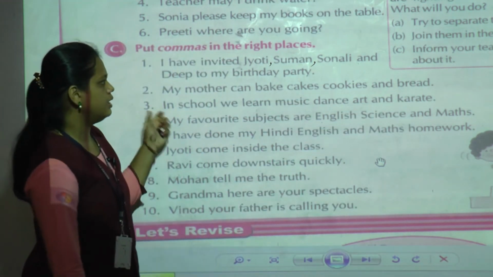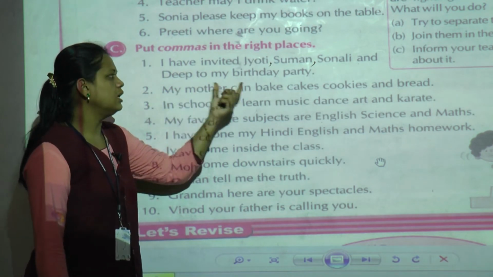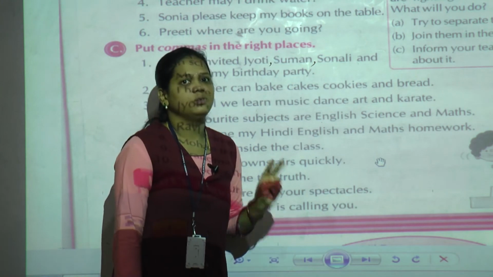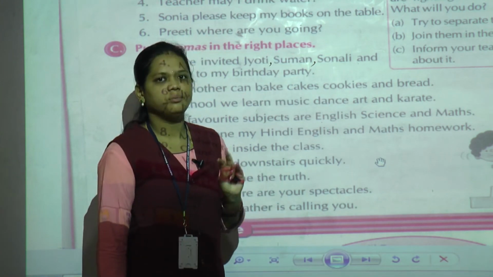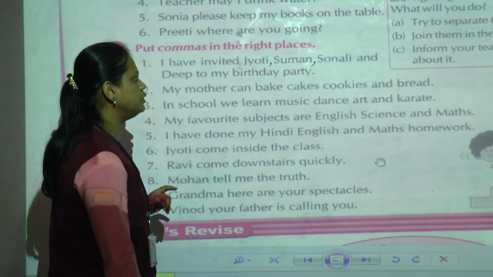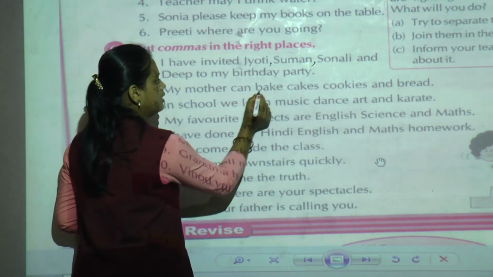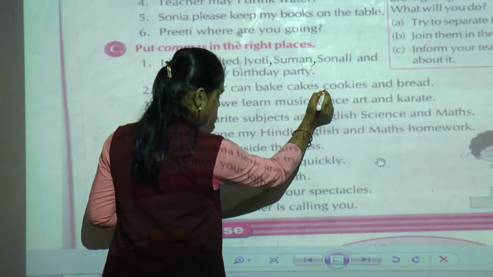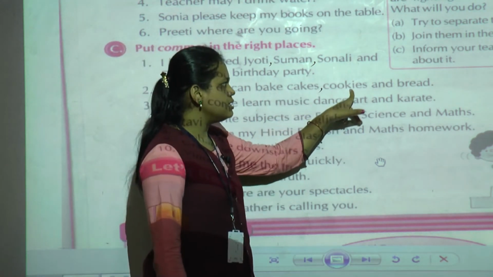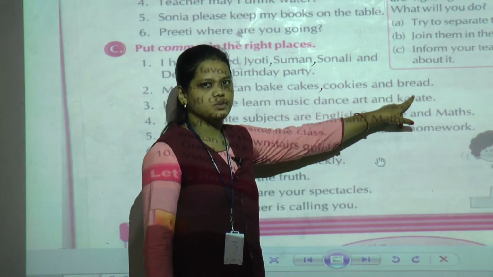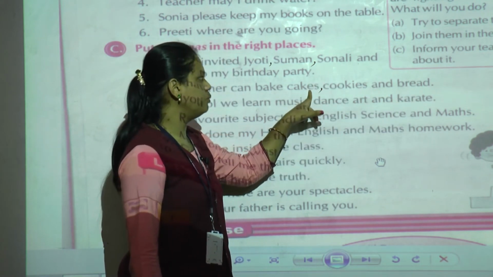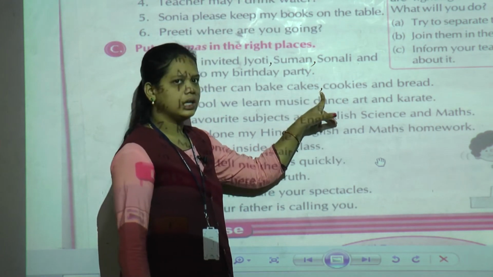See here the sentence, my mother can bake cakes, cookies and bread. Now where we have to put the comma, we are going to put the comma here like this, after cakes. Cookies and bread it will come. So we are not going to put a comma here, only one comma we can put here after cakes.